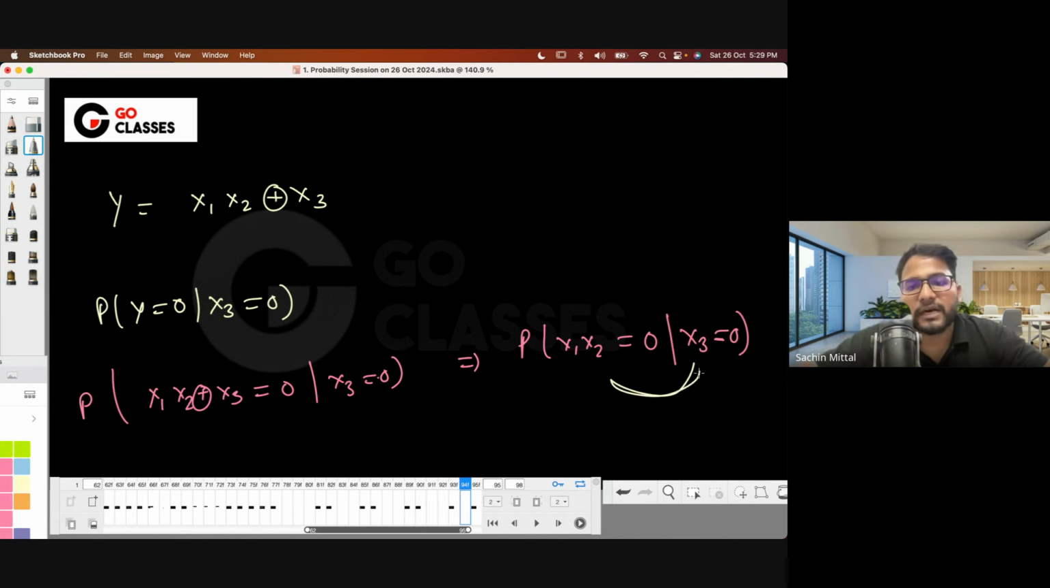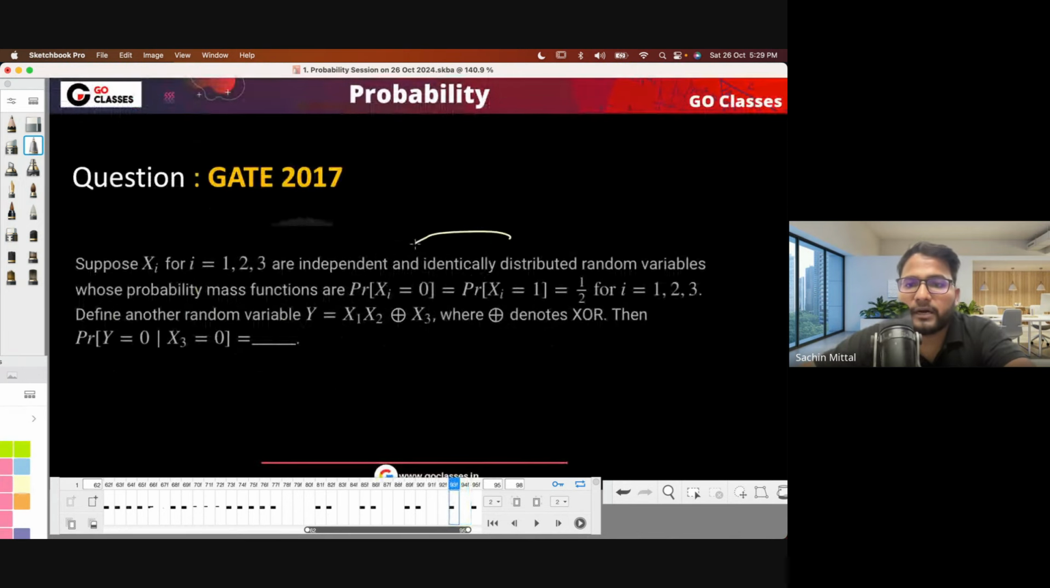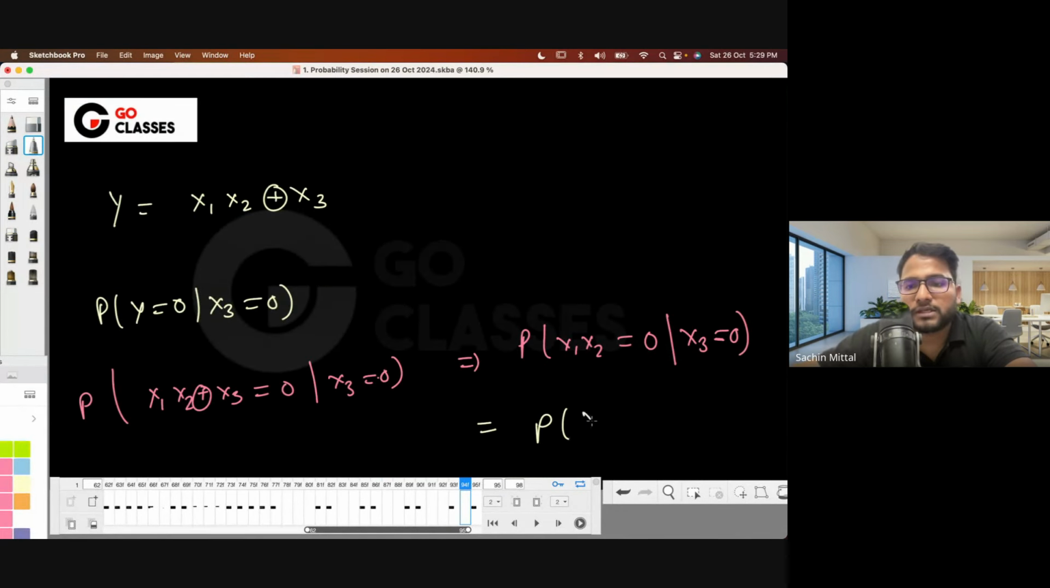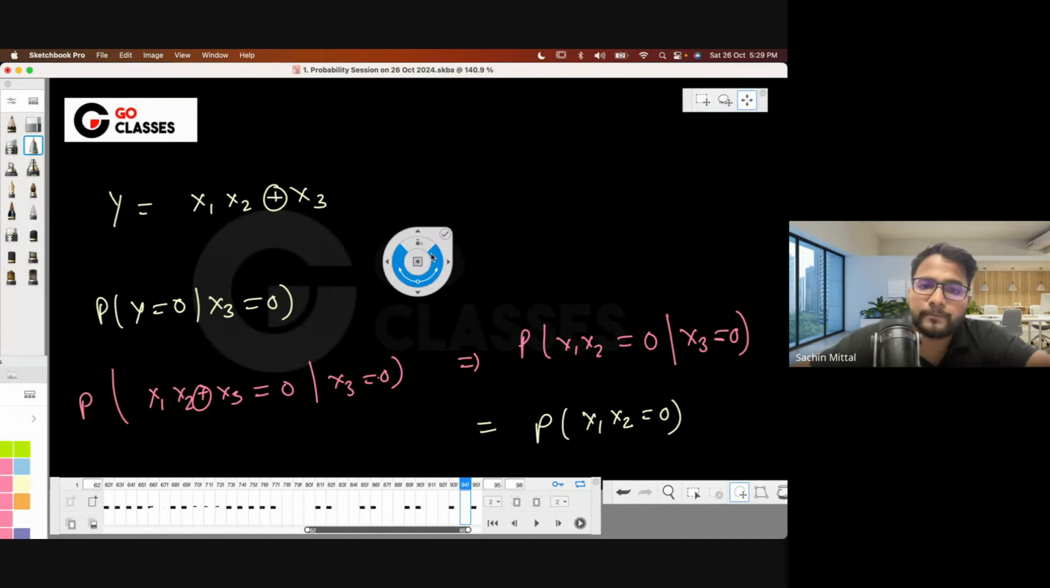Since these are independent, everything is independent, they're written as identically independent and identically distributed. Identically distributed means that all are having the equal probabilities. Okay, identical probabilities. So since these are independent like this, now again you realize that x1 and x2 are also independent, then you can basically proceed.